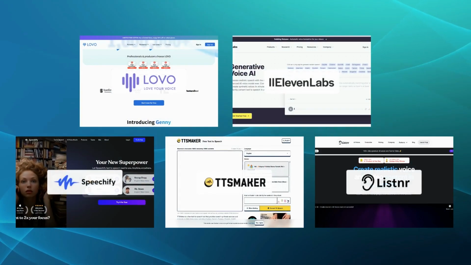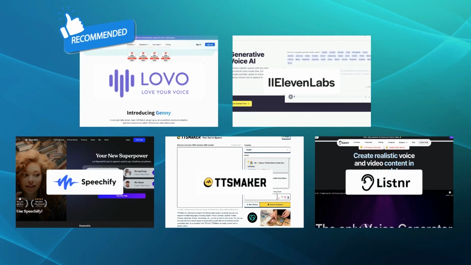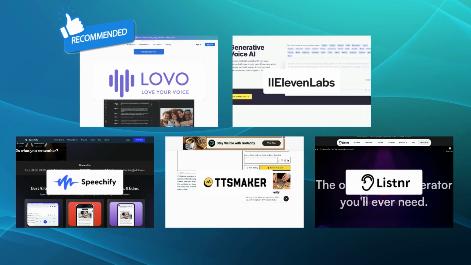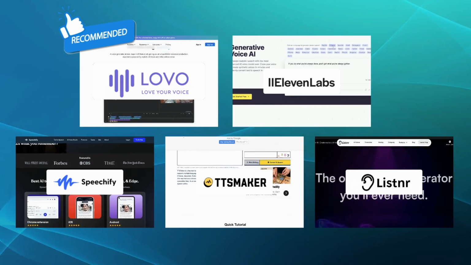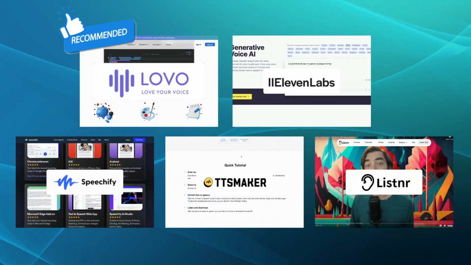After exploring the features of each option shown in this video, we would recommend Lovo as the best alternative to PlayHT. Lovo's unique emotion tagging feature is perfect for content creators like you to infuse your audio content with specific emotional tones, fostering deeper connections with listeners.